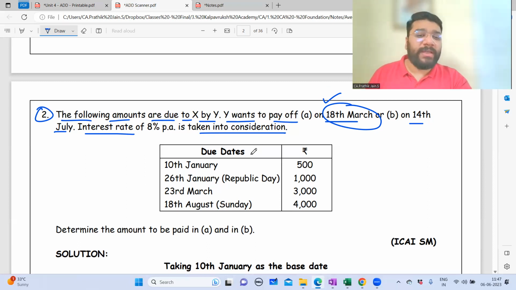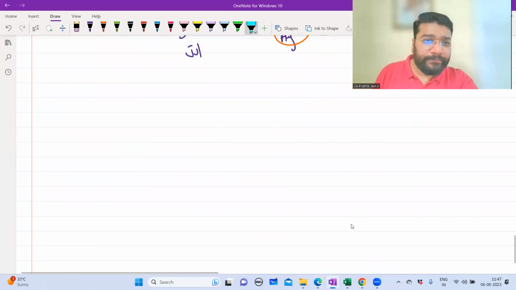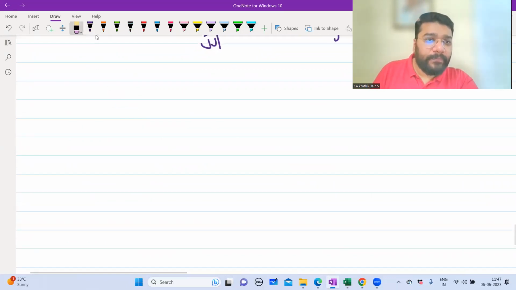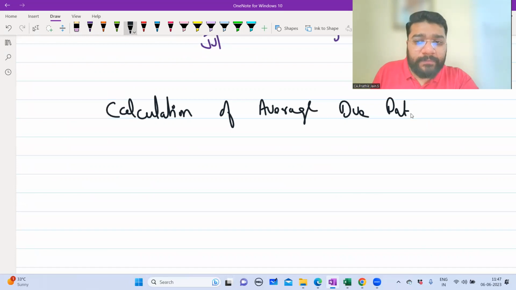So let's do this question, guys. Very simple. They've given the due dates. They've given the amount. Determine the amount to be paid in option A and option B. So forget that, guys. First, let's calculate average due date. So heading will be what? Calculation of average due date.